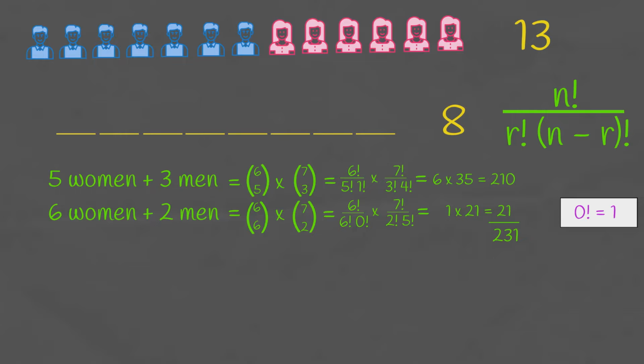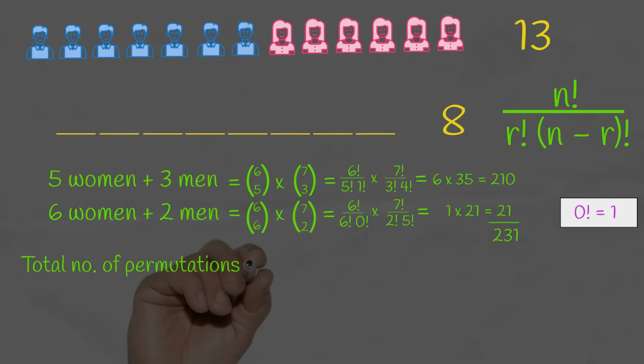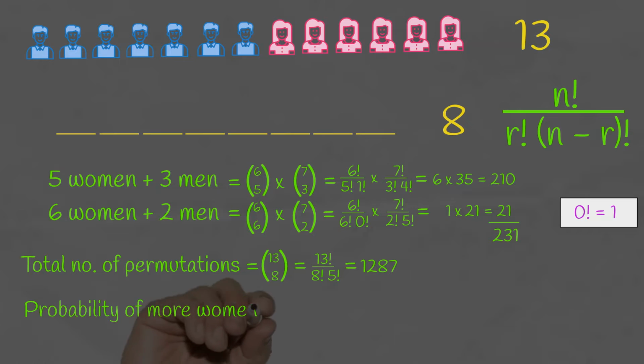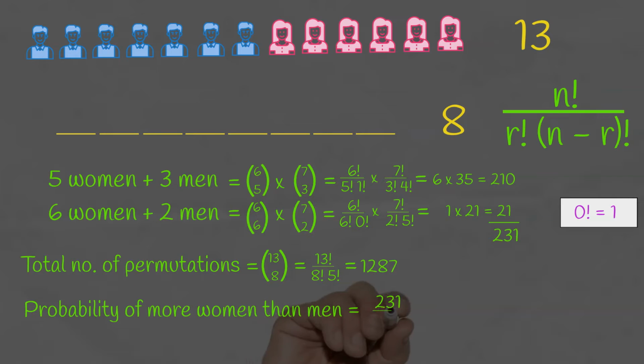To find the probability, we need to divide that by the total number of teams possible. And the calculation for that is 13 choose 8, which gives 1,287. So the probability of having a team of more women than men is 231 divided by 1,287, which is approximately 0.1795.